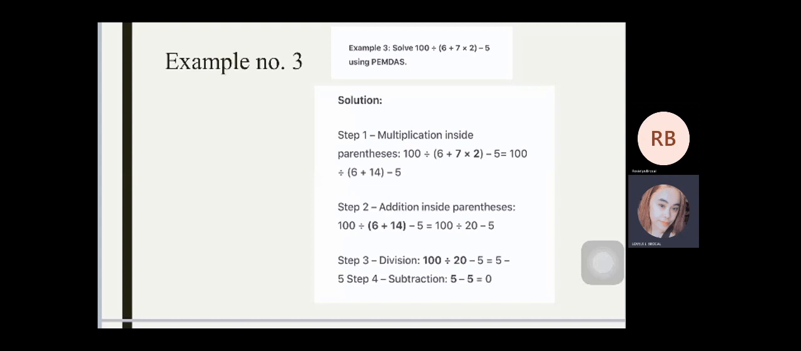Step 3, division. 100 divided by 20 minus 5 is equal to 5 minus 5. Kaya naman nakuha yung positive 5 kasi yung 100 dinivide sa 20. Step 4, subtraction. 5 minus 5 is equal to 0. Kaya naman nakuha yung 0 kasi 5 minus 5 is equal to 0. Yung example number 3, the answer is equal to 0.